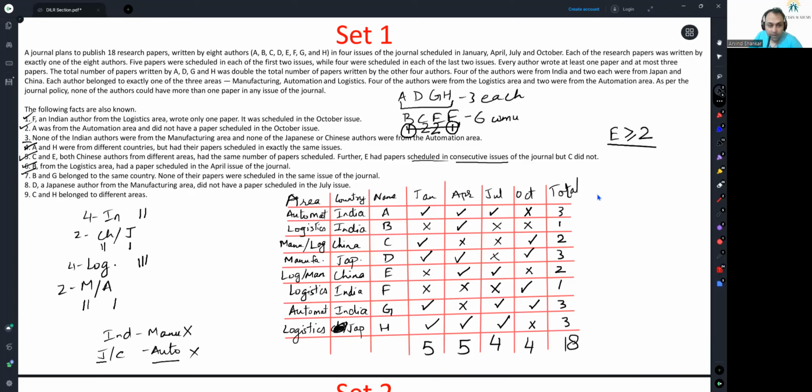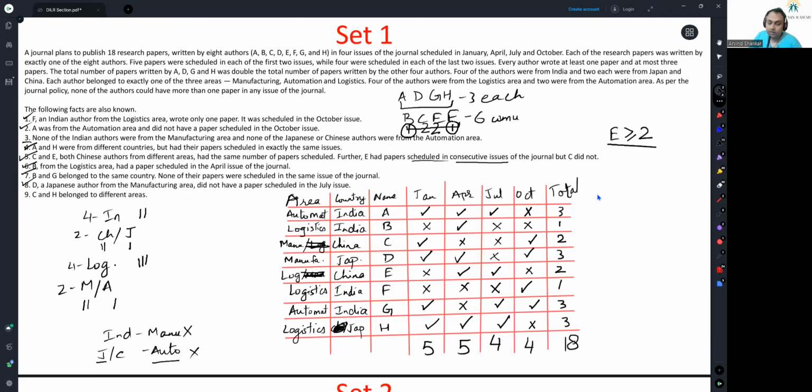This is also identified. D, a Japanese author from manufacturing area, did not have a paper scheduled in the July issue. Yes, that is true according to our storyline. C and H belong to different areas. C is either manufacturing or logistics. H is from logistics. So C has to be from manufacturing, which means E has to be from logistics.